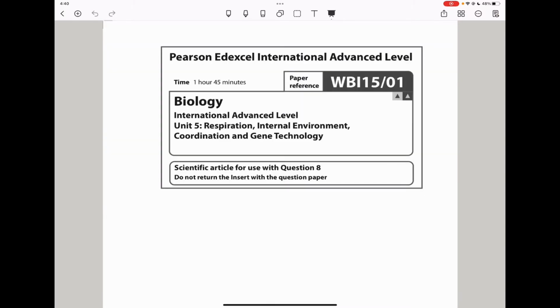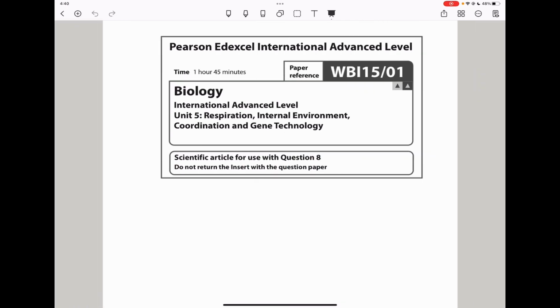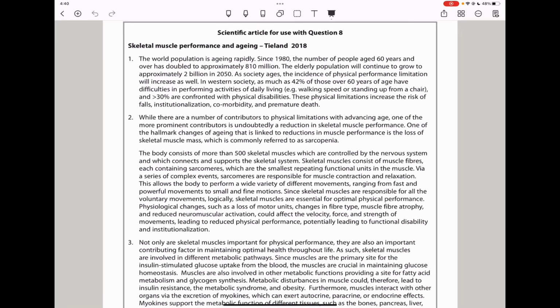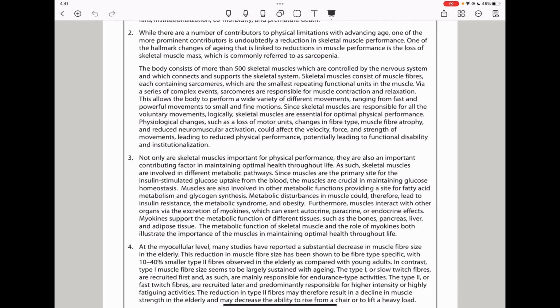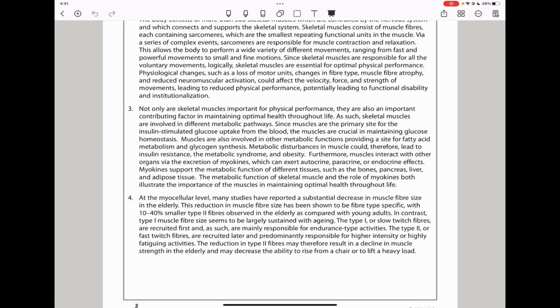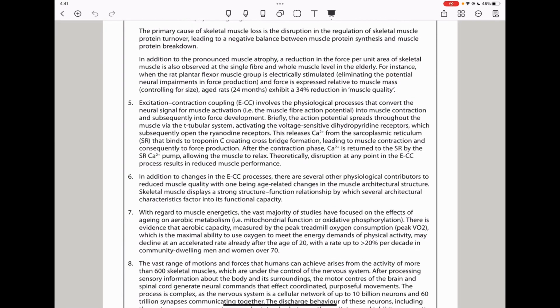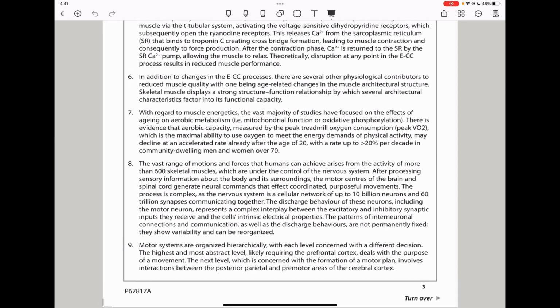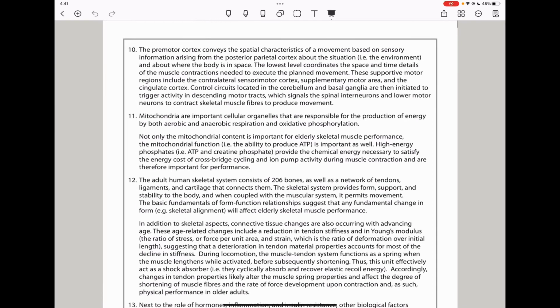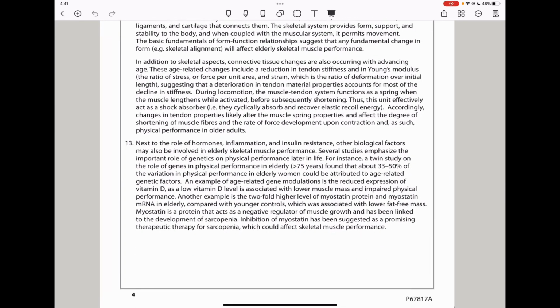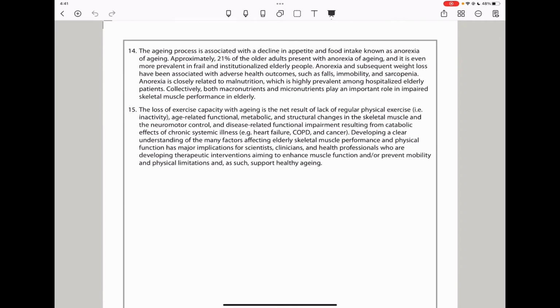Continuing to question 8, I will begin by showing you the scientific articles. So I am going to scan through the scientific article as you look at it, and then we'll go to the questions. This article is about skeletal muscles and performance as well as aging. I'm going to go through it slowly. I hope you can get time to read through this. It's quite long. And then to the next page. There is a lot of information here, inflammation and so on.